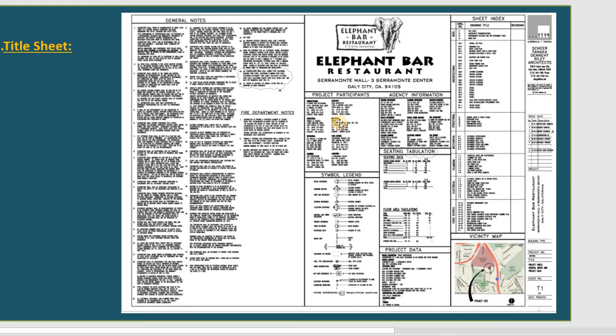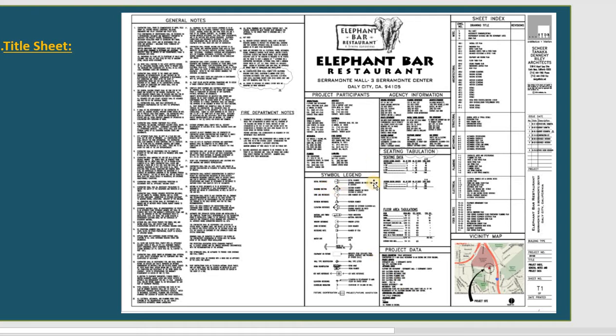The first one is the title sheet. In the title sheet, you can share a lot of things. First, you can put the general notes. After that, the people working with you on that project. You can use a legend for the symbols, for the wall, for the roof, any symbol you use in the drawing. You can show the agency information for all of the consultants working with you. You can show the seat occupancy right here, because it is a restaurant and they need it.